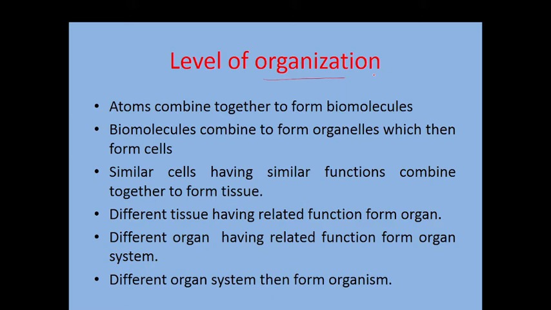Level of organization means how living organisms are composed from simple substances like atoms, and how the atoms combine together to form cells, tissues, organs, organ systems, and ultimately the individual. This sequence is explained by the level of organization.